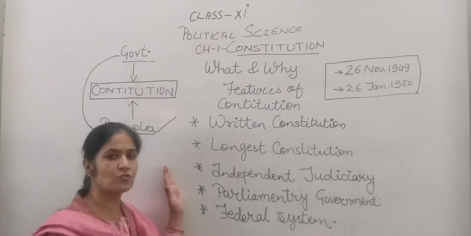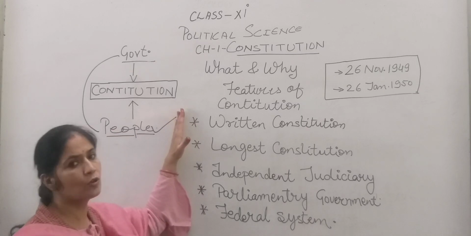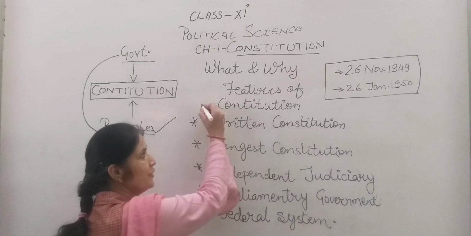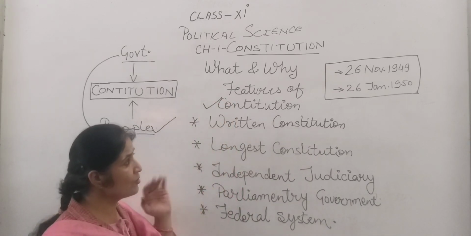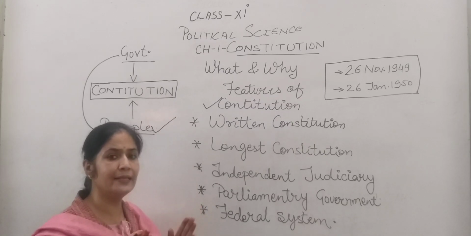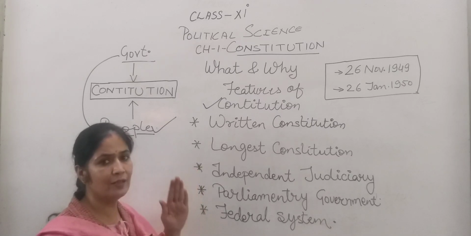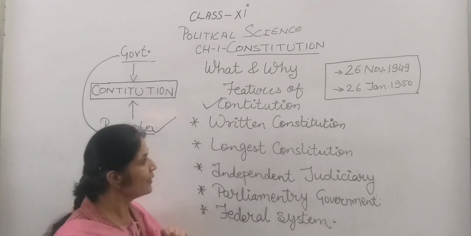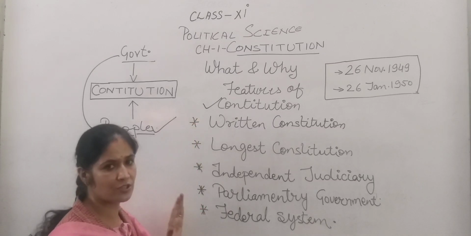Now come to the next topic. Today we are going to start with the features of the Constitution. In the Indian Constitution, the Constitution was framed by the Constituent Assembly, and in the Constituent Assembly different committees were framed. For example, there was the Draft Committee, which framed the Indian Constitution, and Dr. B.R. Ambedkar was the chairperson of the Draft Committee. So now we are going to discuss the features of the Constitution.